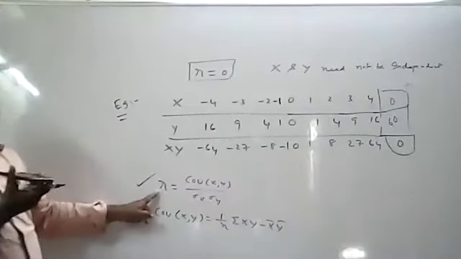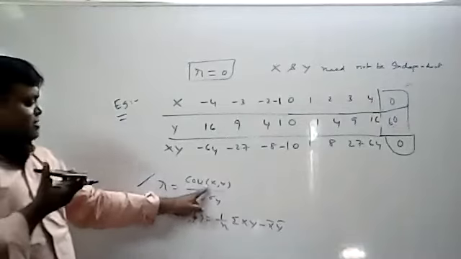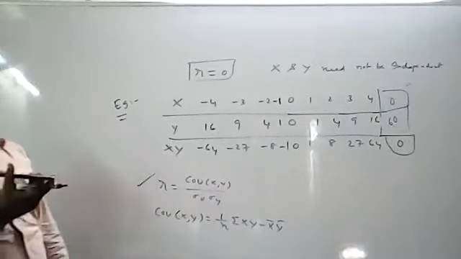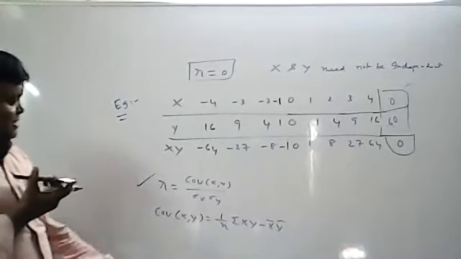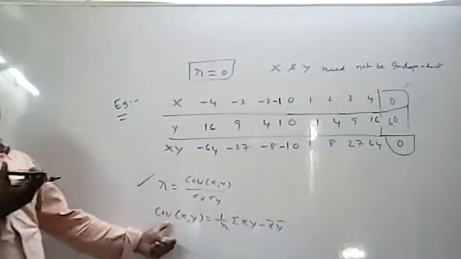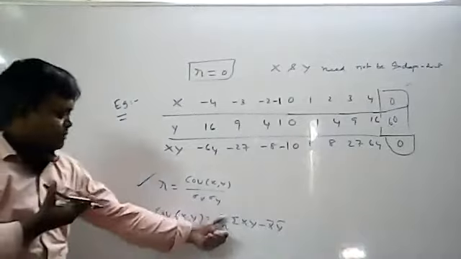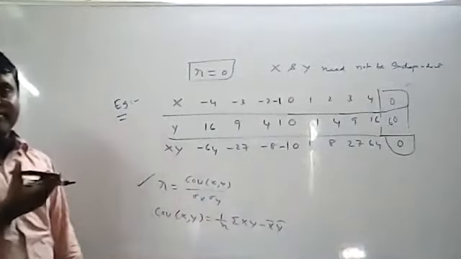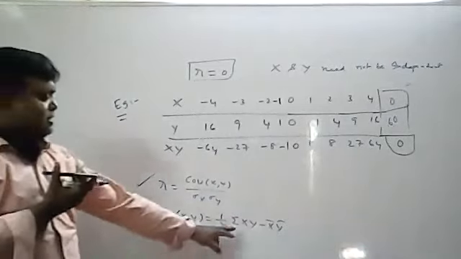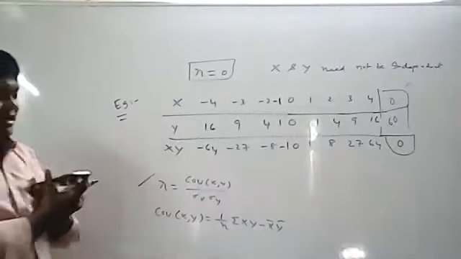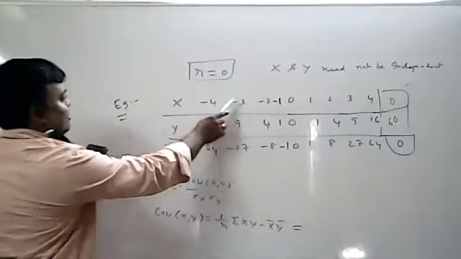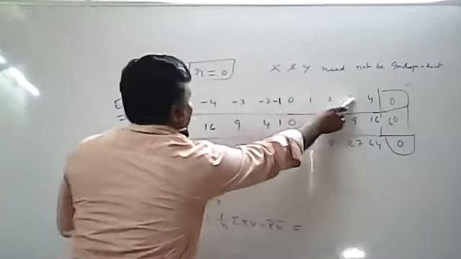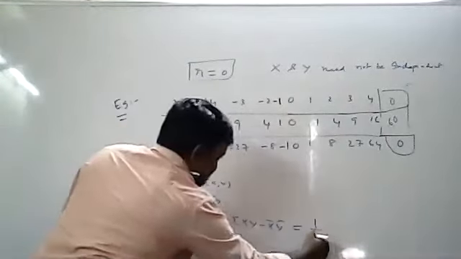We know that R equal to covariance of xy by sigma x into sigma y. Next line, covariance of xy equal to 1 by n summation xy minus x bar into y bar. Now you can substitute n. What is n? N means how many values are there? 1, 2, 3, 4, 5, 6, 7, 8, 9. So that means 1 by 9.